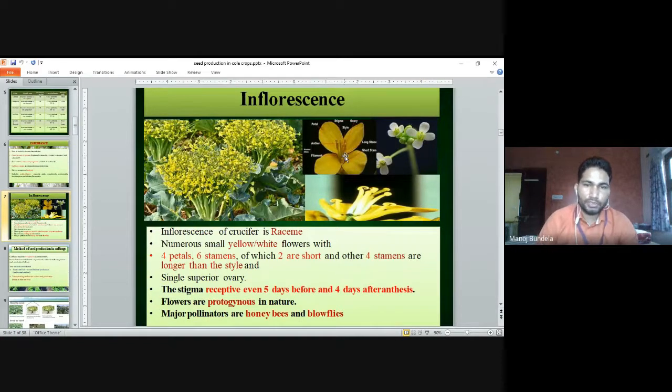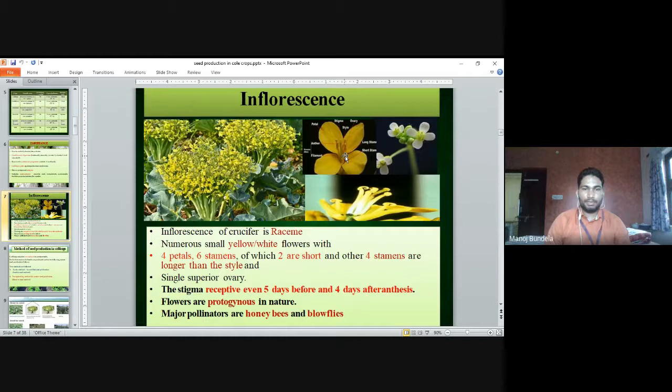The inflorescence of cruciferous vegetables is raceme. Numerous small yellow or white flowers with 4 petals and 6 stamens, of which 2 are short. Four stamens are longer than the style, and 2 are short stamens. Total 6 stamens and 4 petals are there. A single superior ovary.